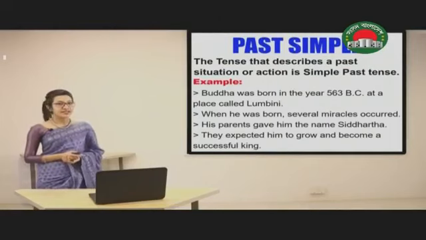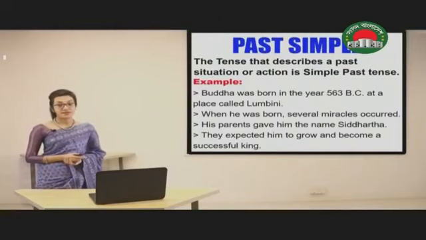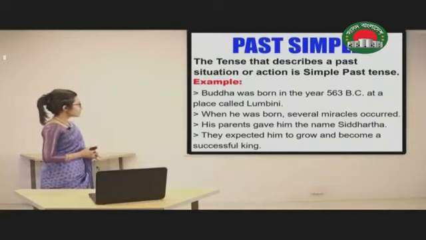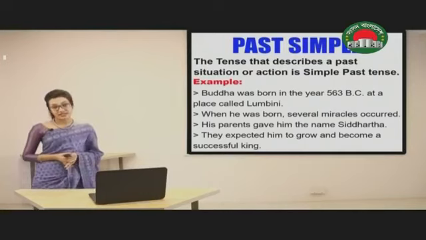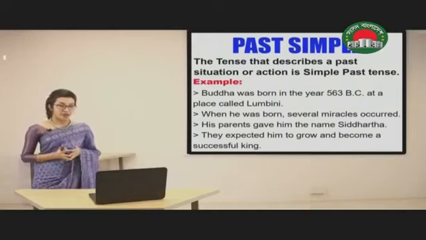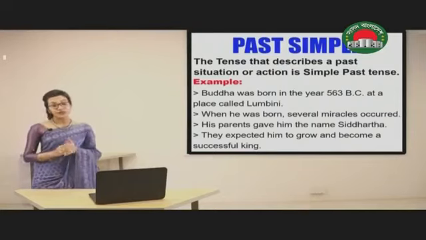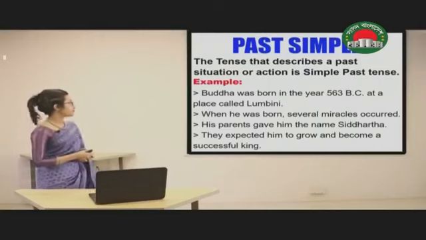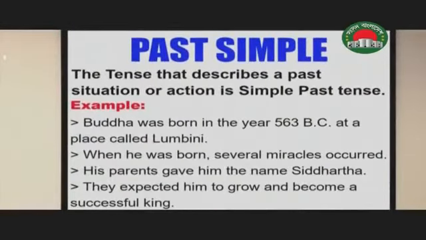At first, let's have a look at what past simple is all about. The tense that describes a past situation or action is simple past tense. So the tense that I'm going to talk about is past simple and it refers to something that happened in the past. For example, Buddha was born in the year 563 BC at a place called Lumbini.